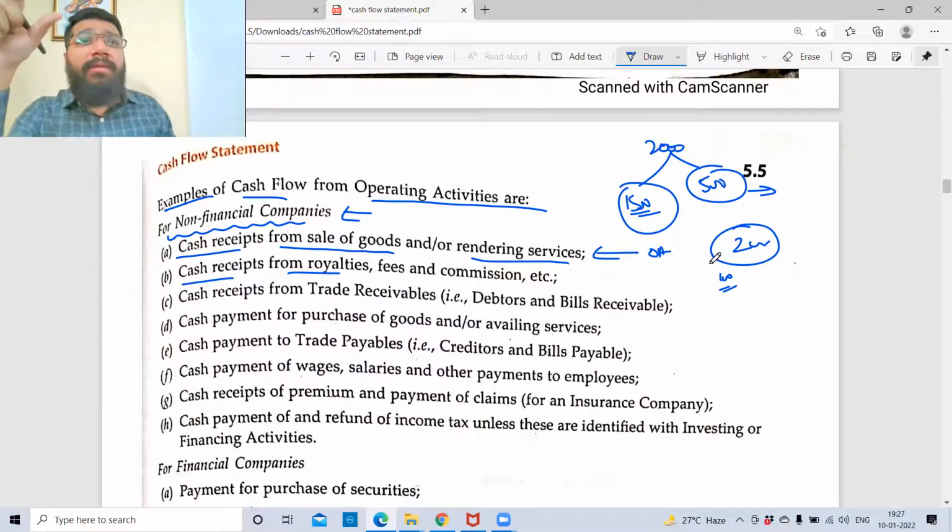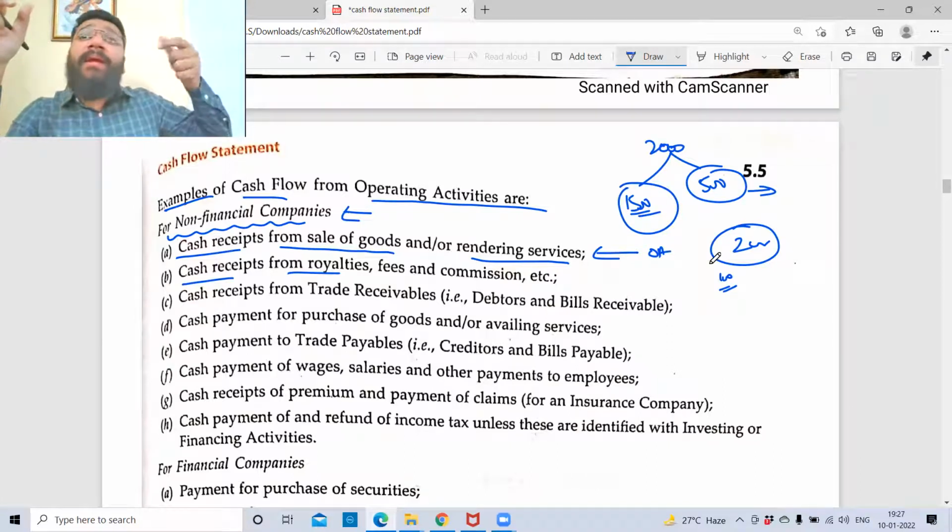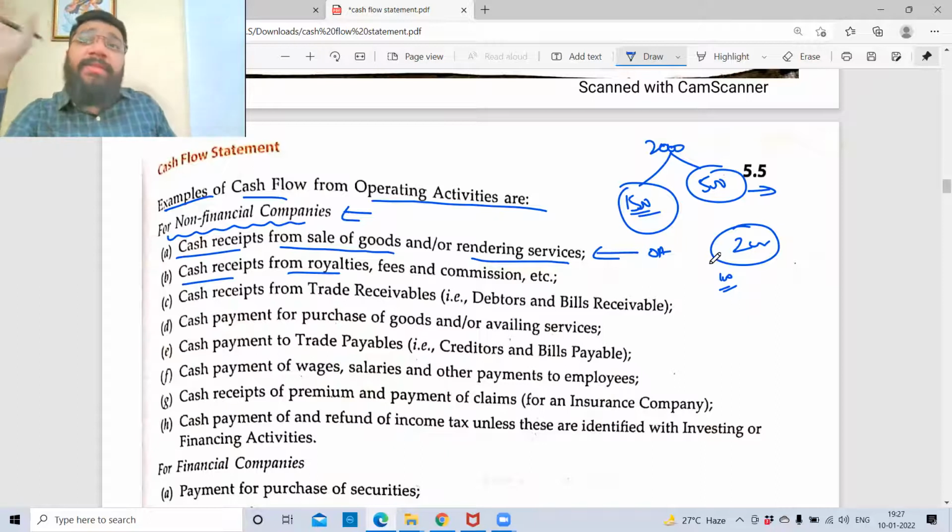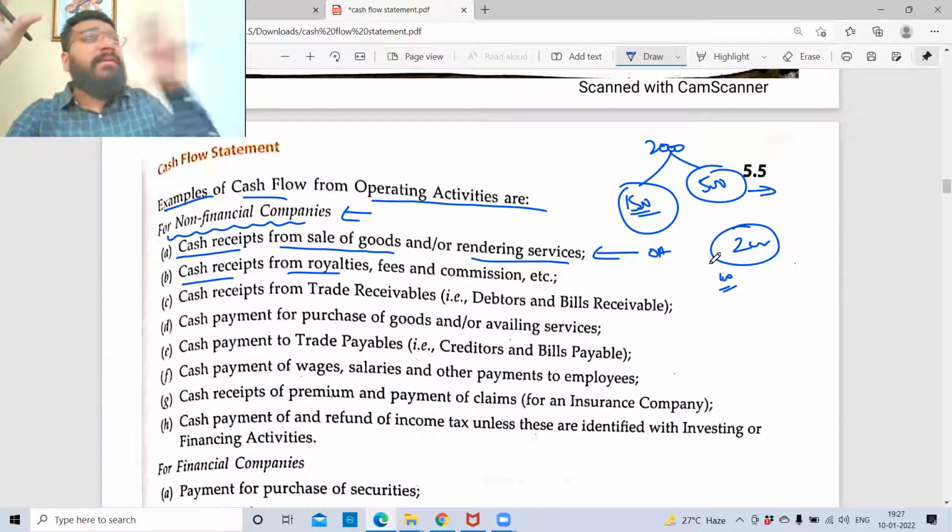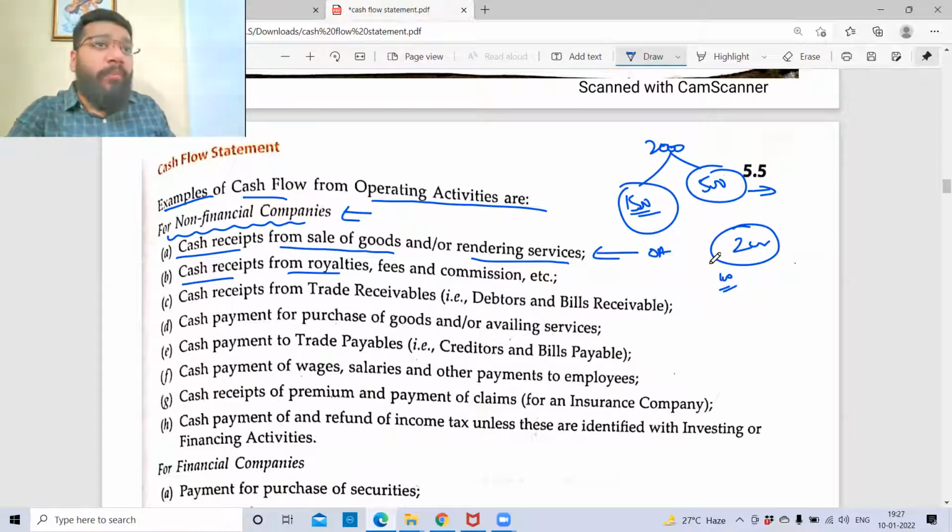Correct. The person who's singing it is a singer. The composer will be different. A.R. Rahman is the composer of the music. It has been sung by somebody else. If the person who's singing it claims that this is my song, then what will A.R. Rahman do? A.R. Rahman will take a copyright of that song. He's allowing that person to sing. Whatever the proceeds are coming, the main thing will go to the composer. So the composer owns it. That is copyright. So copyright is an expenditure, an outflow. Royalty is the inflow. You getting my point?